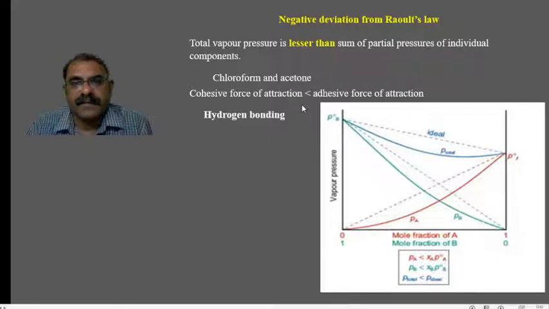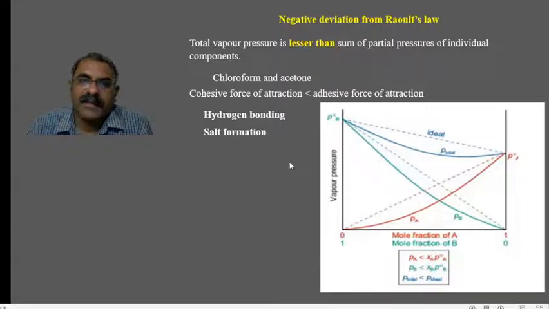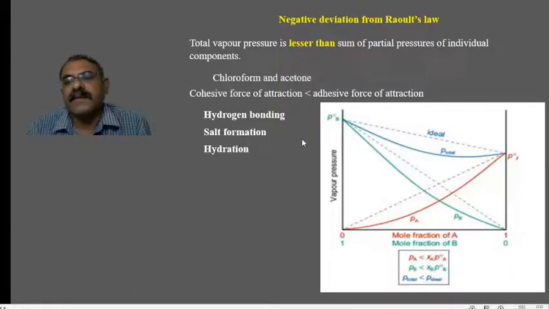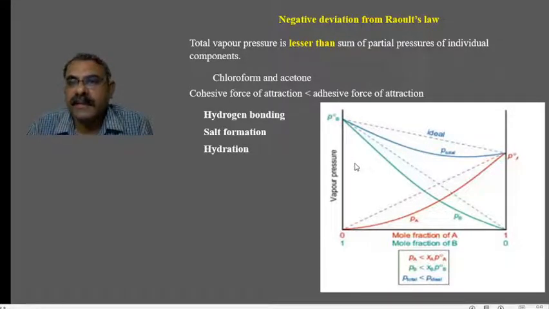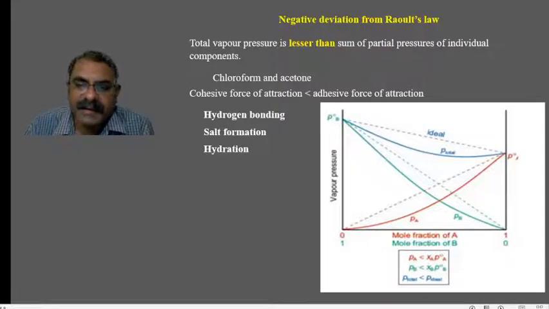The factor which causes this is a decrease in the cohesive force. The cohesive force is less than the adhesive force, so the adhesive force is more. The reasons for the increase in adhesive force are hydrogen bonding, salt formation, and hydration. Because of these factors, the adhesive force increases, thereby the total vapor pressure is less than the sum of the partial pressures of the individual components. So non-ideal solutions show either positive deviation or negative deviation, right?